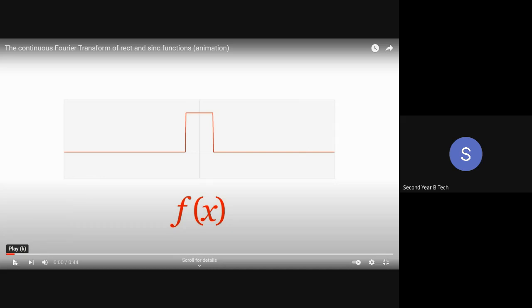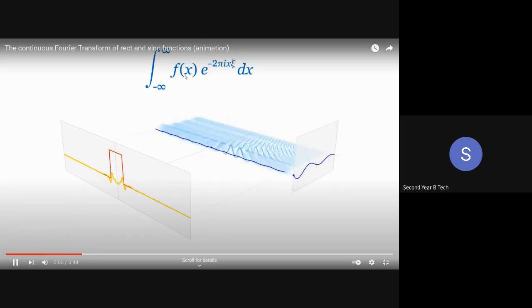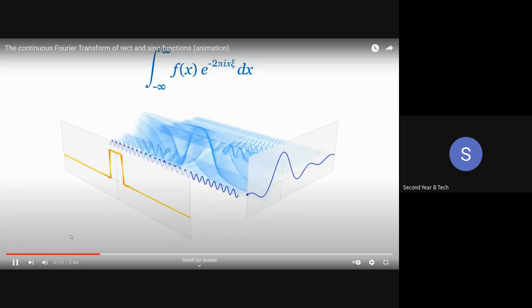Okay, now if I find out the Fourier transform of the signal, how will the Fourier transform look? I have applied the Fourier transform. This is the formula of the Fourier transform: x of t into e raised to power minus 2 pi j omega t dt. Here they have just taken a different symbol, but the formula is the same.